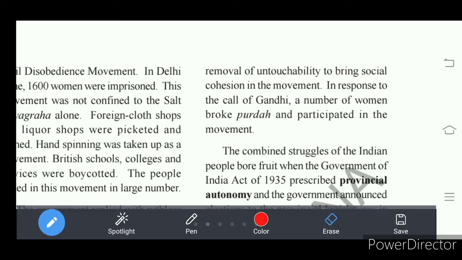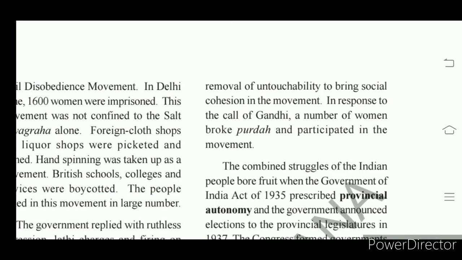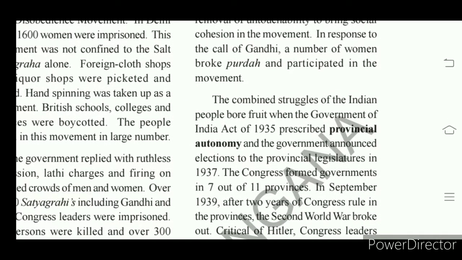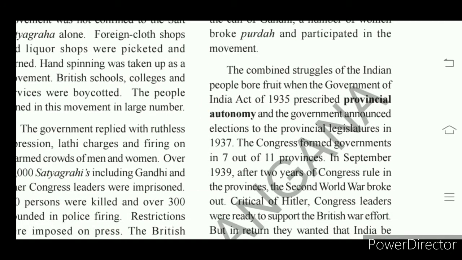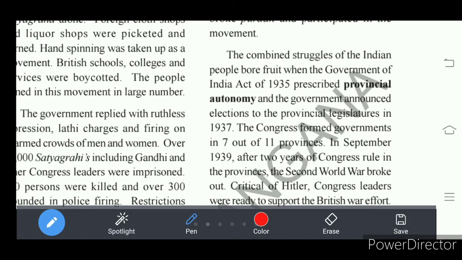Finally, Britishers also passed an act after the end of the civil disobedience movement. Britishers passed an act that we call the Government of India Act 1935. This act provided provincial autonomy. What is provincial autonomy?